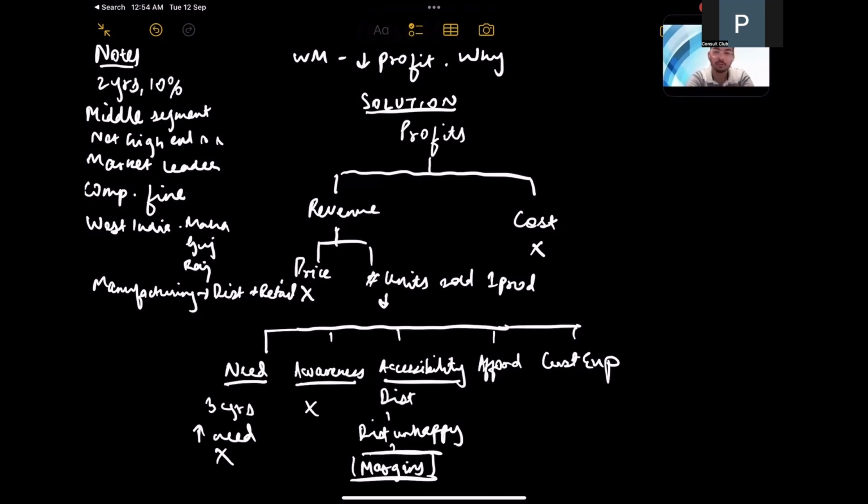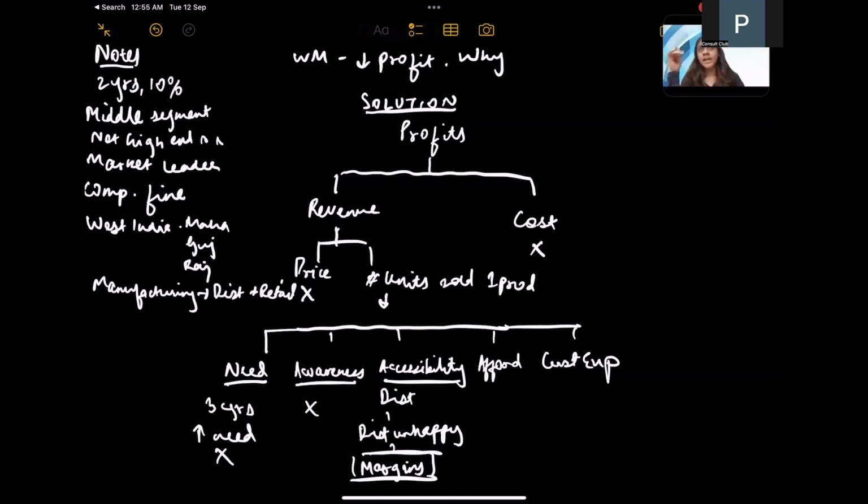Get to the root cause? Right. So in terms of margins, I would firstly like to understand, has there been a change in the margins that we have been offering to the distributors in the past 2 years? Or has there been a change in the margins that the other competitors are providing, which is leading to the distributor pushing the products of the competitors rather than our products? So what would your hypothesis be?